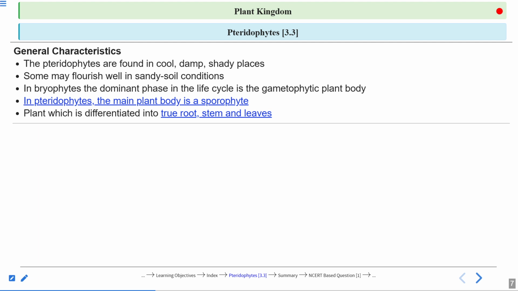In the case of pteridophytes, the plant will not die because of scarcity of water, because they can absorb water from the soil. And what about sexual reproduction? Yes, they do require water for sexual reproduction, but in a very different way. In a coming slide, we will get to that point. Okay, then you will understand.